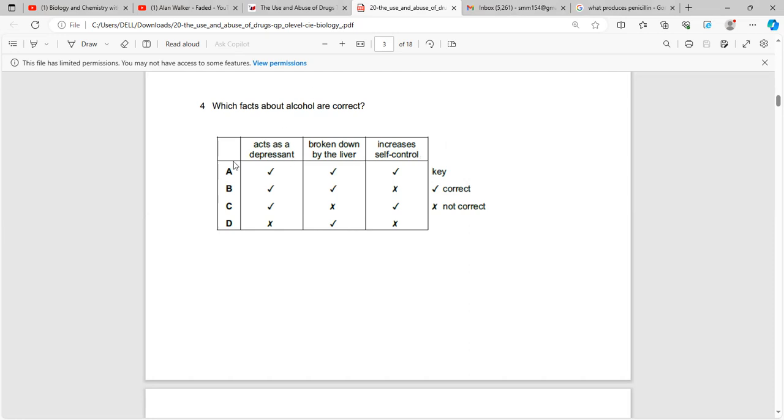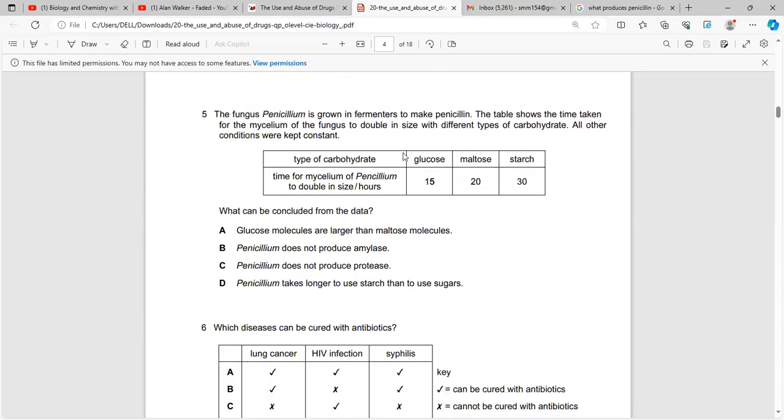So alcohol acts as a depressant. That's true. It's broken down by the liver. However, it decreases self-control, so this statement is incorrect, and it increases the reaction time. For example, if a person reacts to an incoming car's flashlight in about 2 seconds, it would increase to about 8 seconds. That's why people are not allowed to drive cars while drinking alcohol.